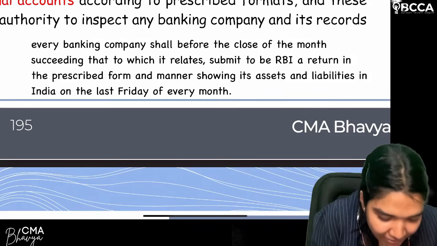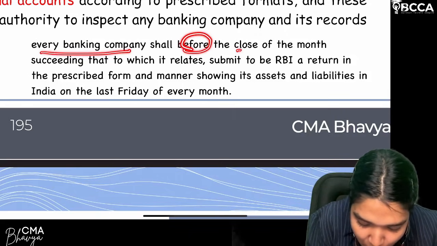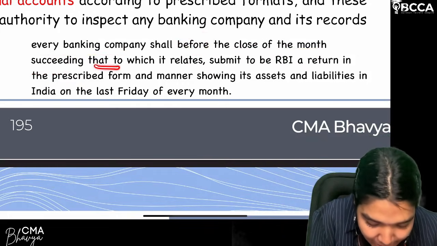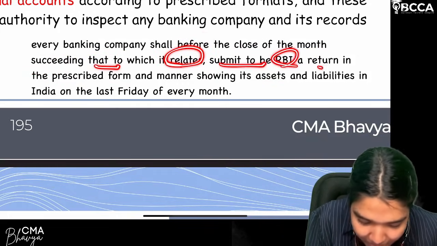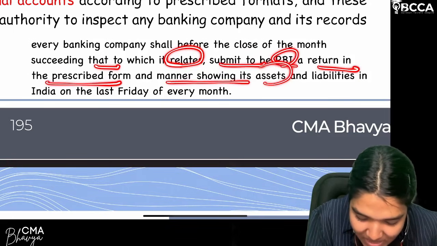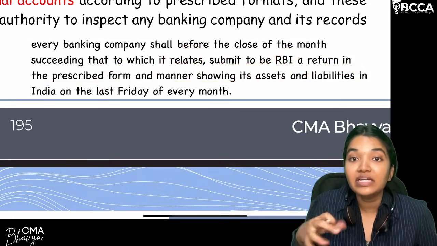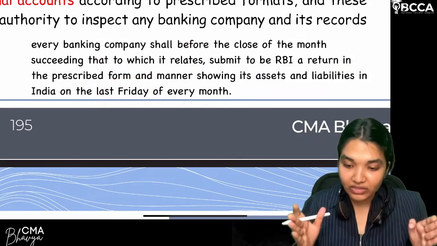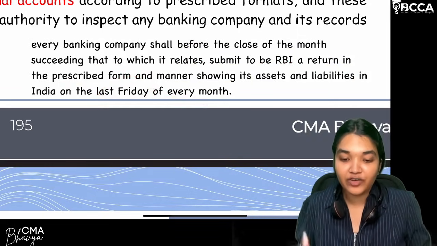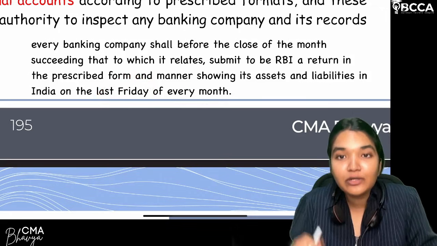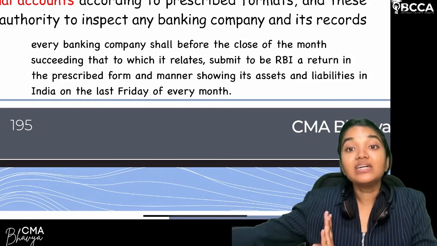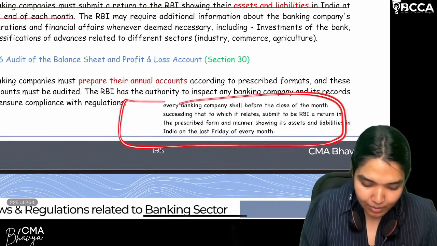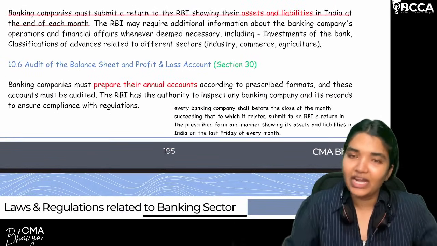Clear? So every banking company shall, before the close of the succeeding month, that is the time limit, submit to the RBI, in the prescribed form and manner, a return showing its assets and liabilities. The value of assets and liabilities on which date? Last Friday of every month. So for the value of assets and liabilities of the last Friday of this month, what is the time limit to submit the report? The end of the succeeding month. Are we clear? This is the provision related to the submission of report.